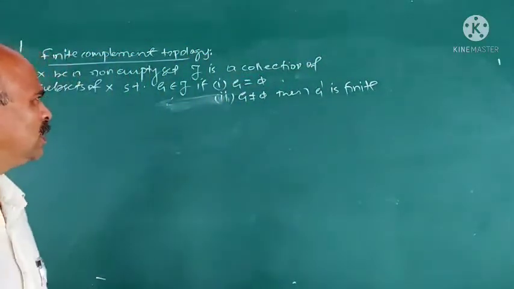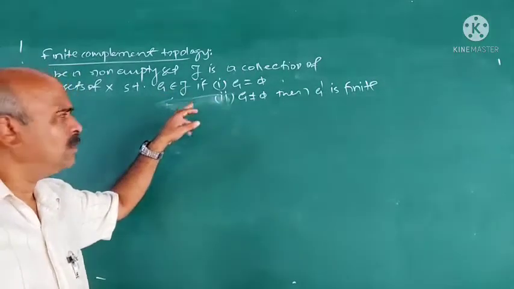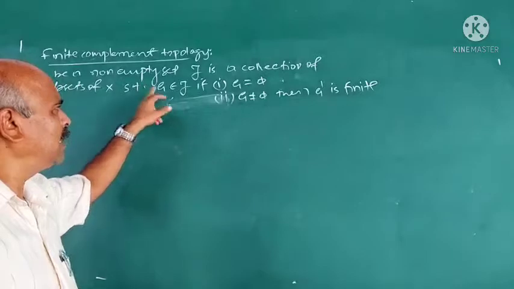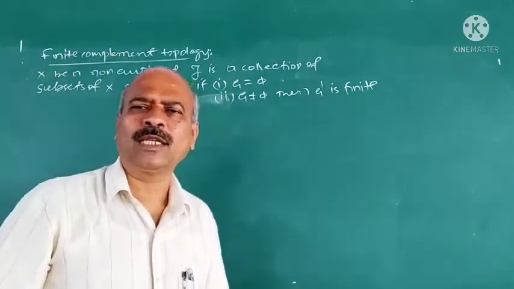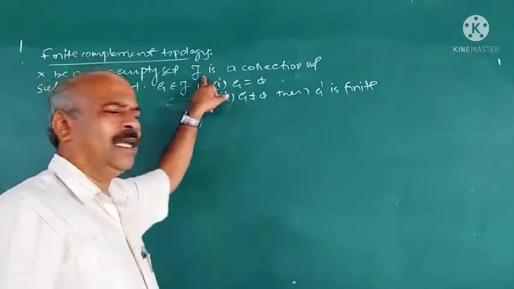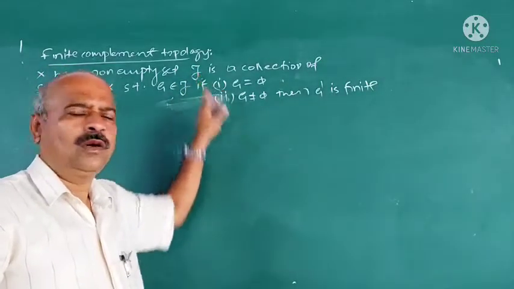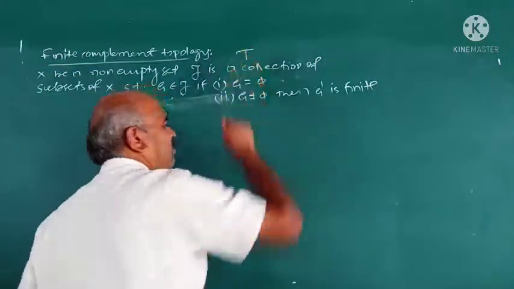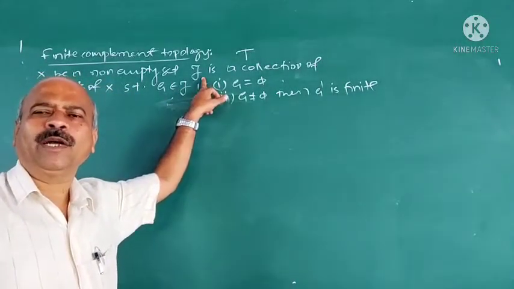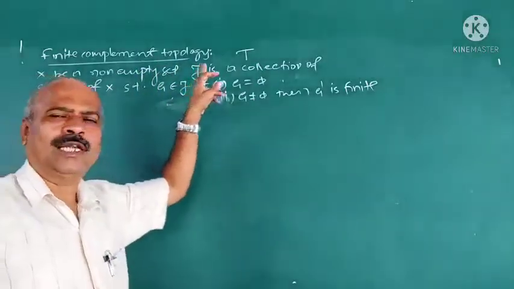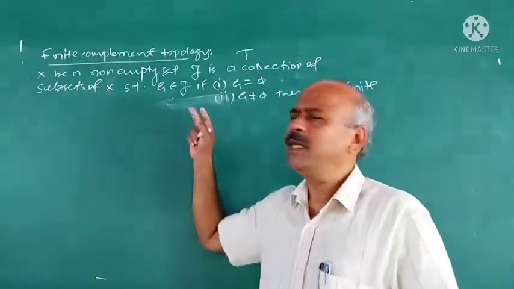See, understand what is the collection of subsets of X. First you have to understand how tau is defined here. Because what is a topology? Topology means two things are there. One, a non-empty set and a collection of subsets of X. It is usually denoted by this letter, it is called tau, or sometimes it is denoted by capital T. Usually we denote collection of subsets by tau, and topology is denoted by tau. And if this tau collection of subsets of X satisfies four axioms, then it is called a topology.